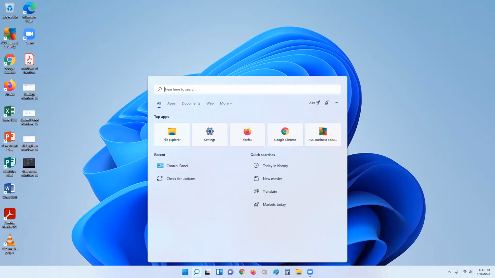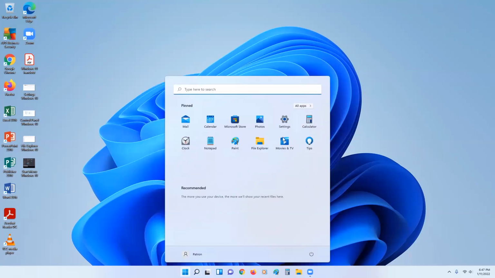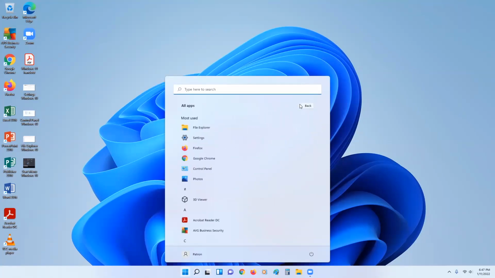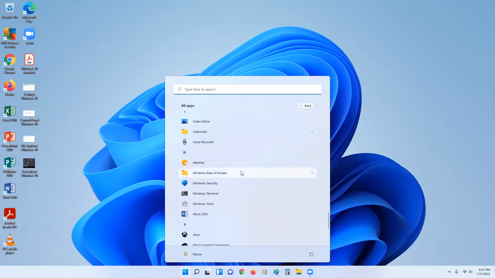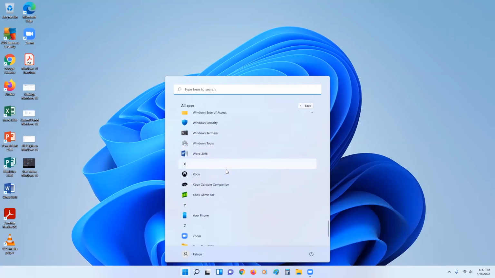You can access all apps by clicking the start menu and then this all apps, and they will list them in alphabetical order vertically. So if you're looking for a specific app like Xbox, you can find that in the alphabetical list.